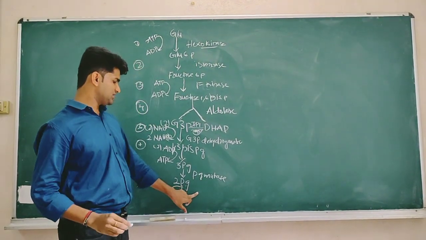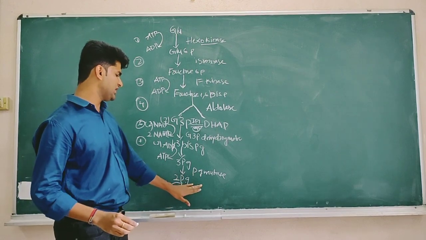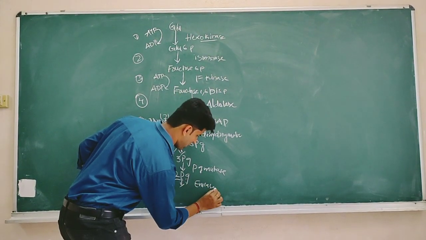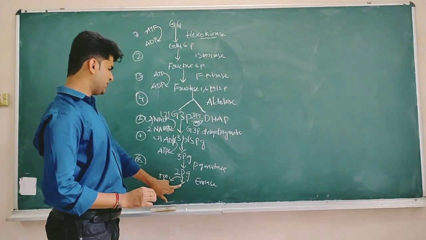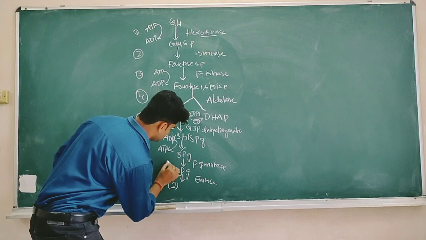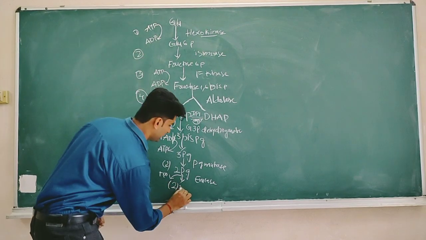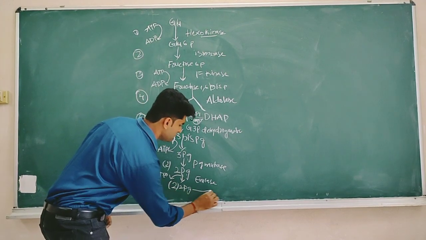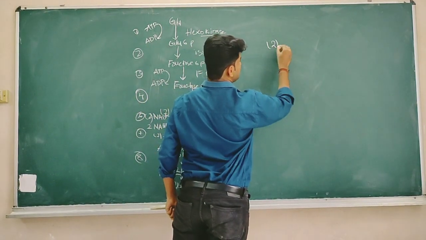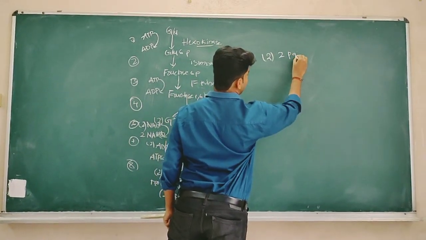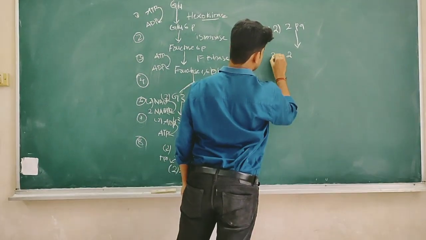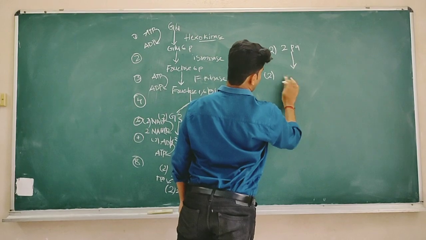This reaction is mediated by the enzyme enolase. Now 2 molecules of 2PG will be converted into 2 molecules of PEP.